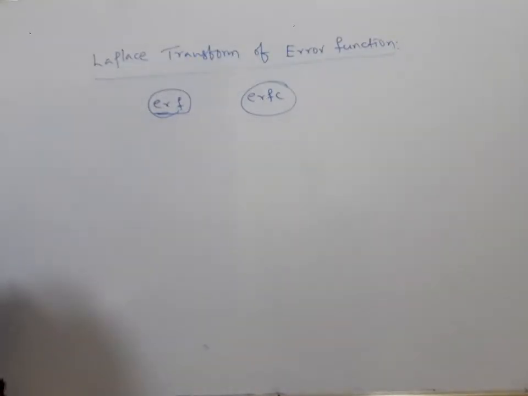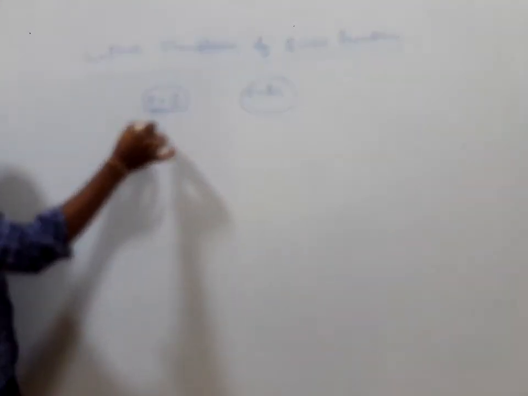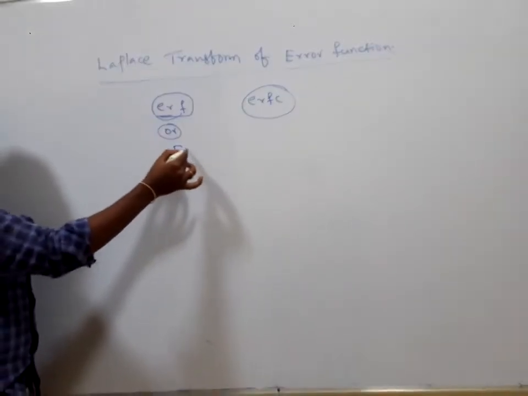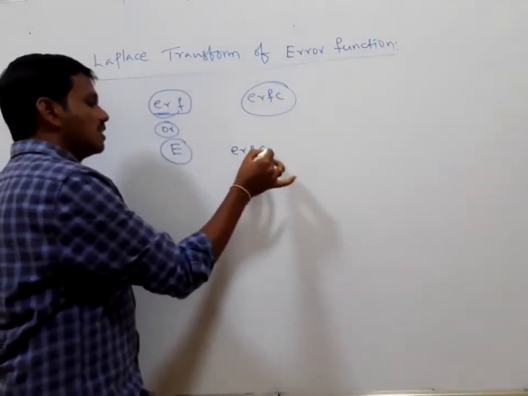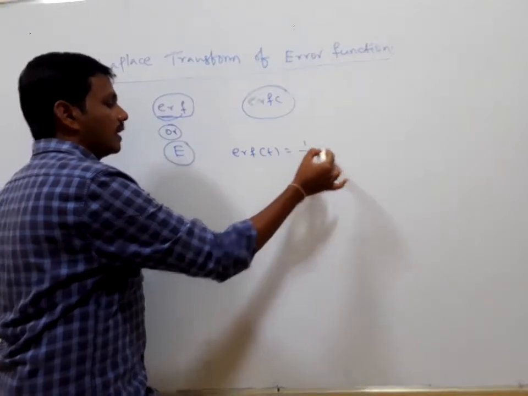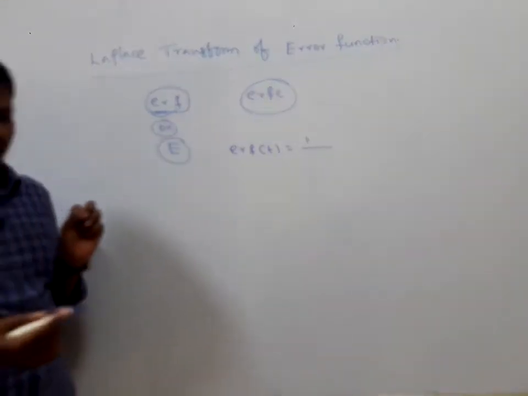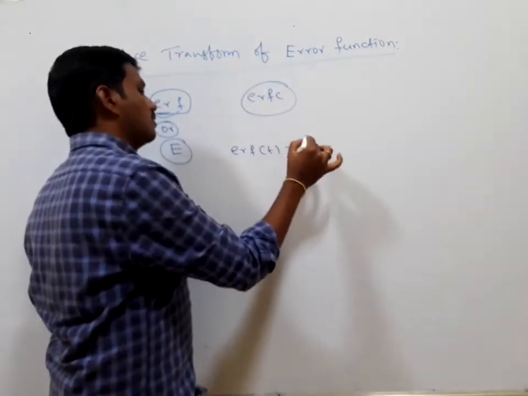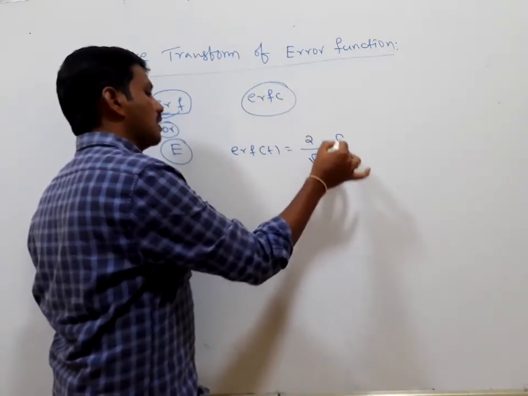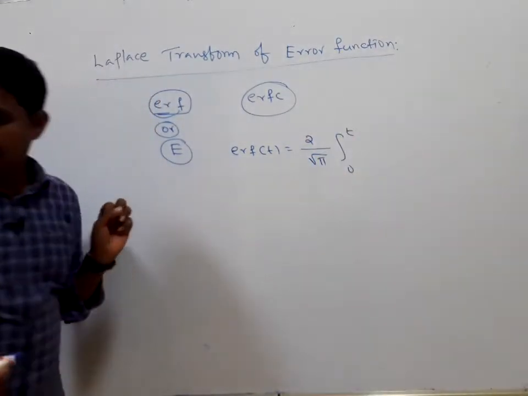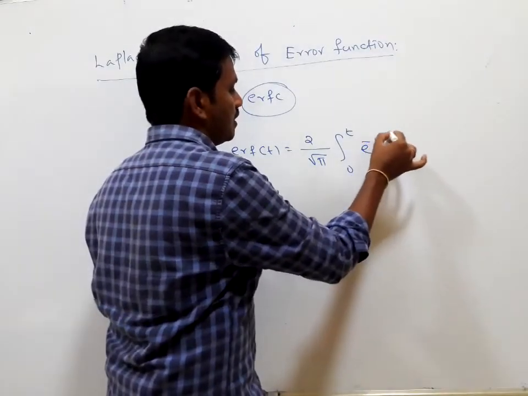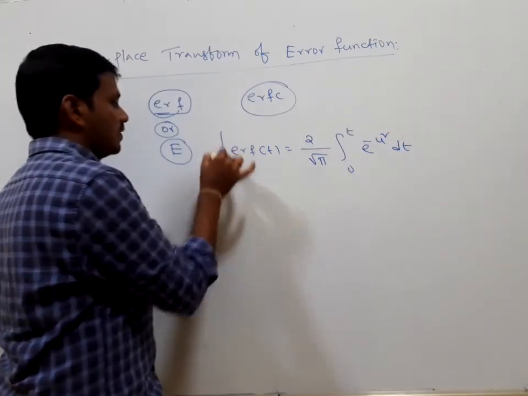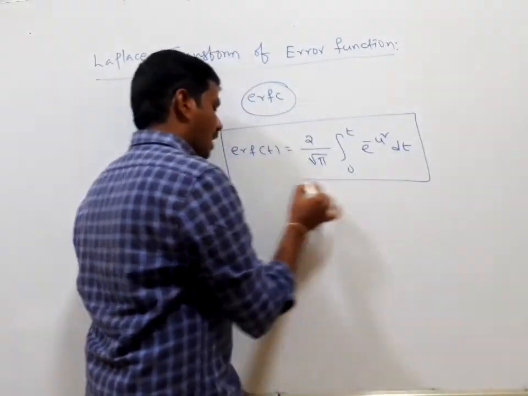Or sometimes instead of ERF, I am just writing E. Here E stands for error function, and it is defined as ERF of t equals 2 by root pi integral 0 to t e to the power of minus u square du. This is called the error function.